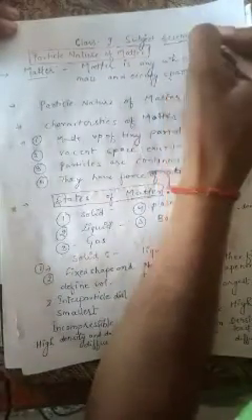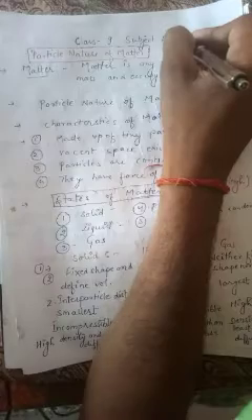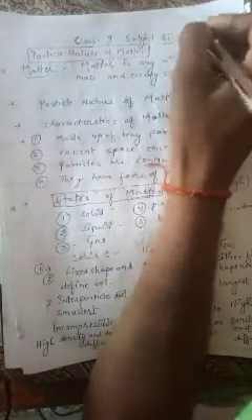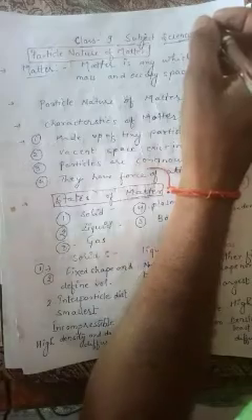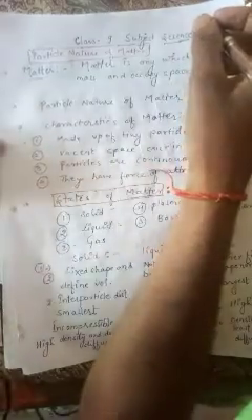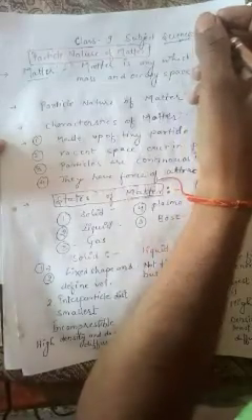This is a class on science for the 9th standard. It is the very first chapter of class 9th science. The chapter name is Matter in Our Surroundings. Now we are talking about matter.